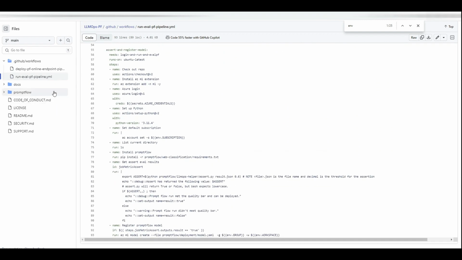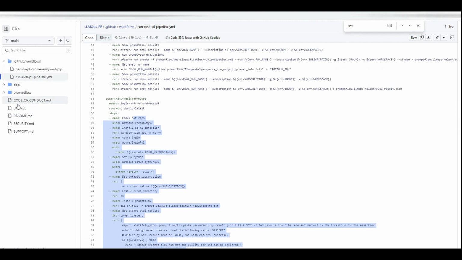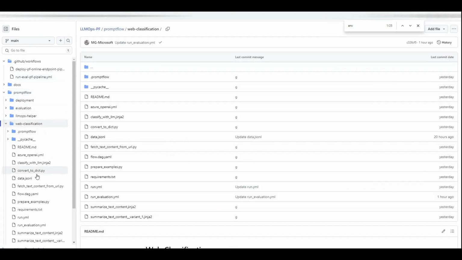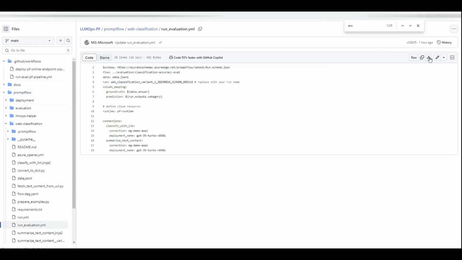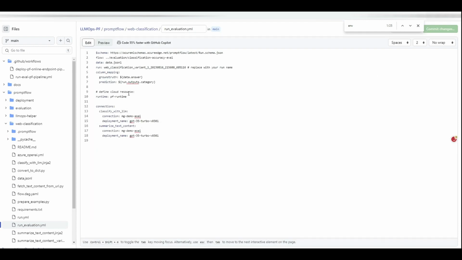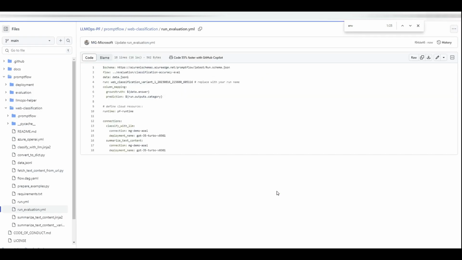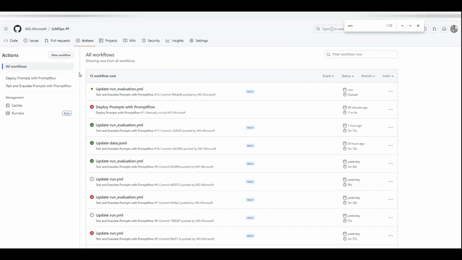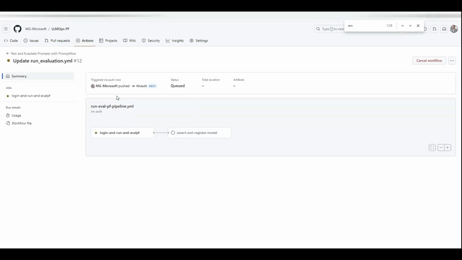But before I run this, again, if I make any changes, it will run this one. Let me actually do a test. Let's say I want to go to run evaluation and make a change, like let me add another two dots here. Click on commit changes, commit, and now if I go back to Actions, you'll see I updated something, and this actually triggered a CI pipeline for me. So this will run, evaluate my web classification prompt flow, and then if it passes the accuracy threshold, let's say more than 90%, it will register it as a model in Azure ML.